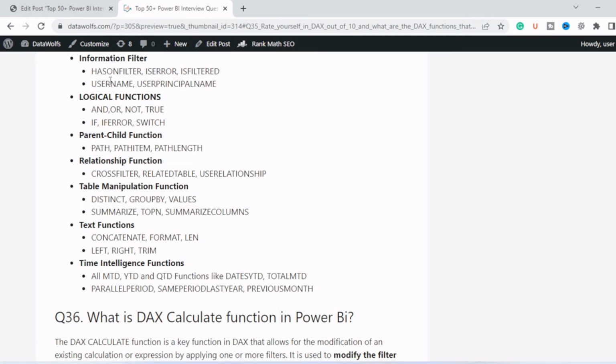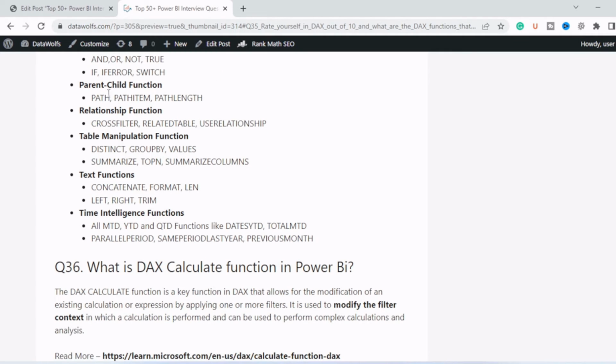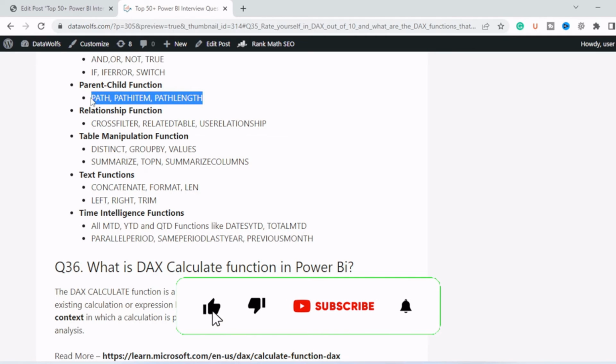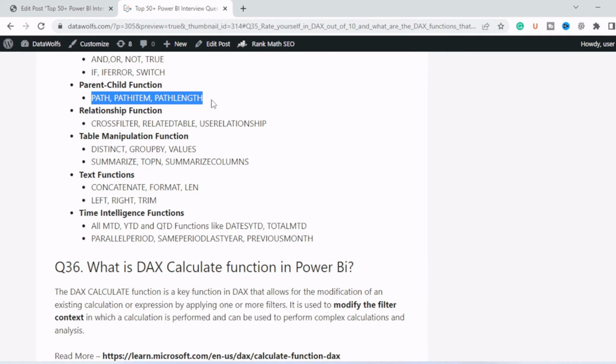Then in informative functions, we have USERNAME and USERPRINCIPALNAME, which is used for dynamic RLS. In logical functions, we have IF, SWITCH, AND, OR, NOT, TRUE. For parent-child hierarchy, we have PATH, PATHITEM, PATHLENGTH. These are hierarchical functions and are used to find relationships when there is a hierarchy, like manager and employee, second level manager.